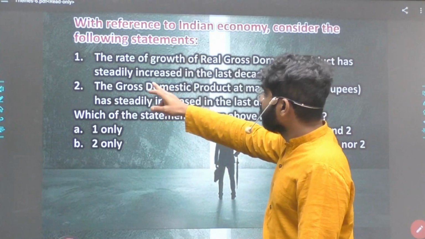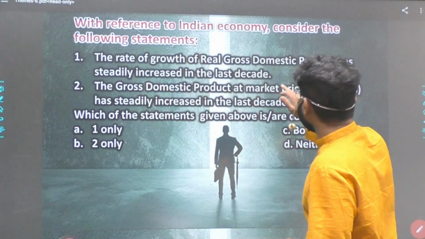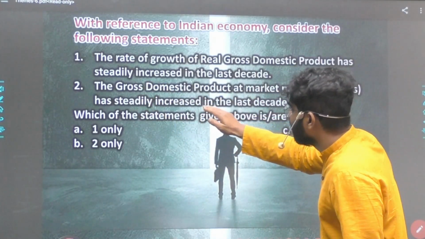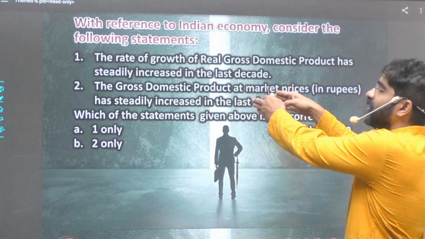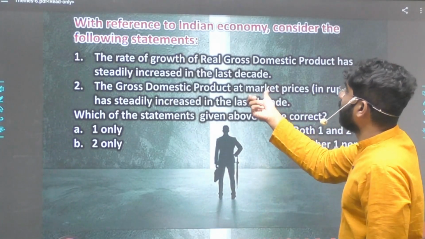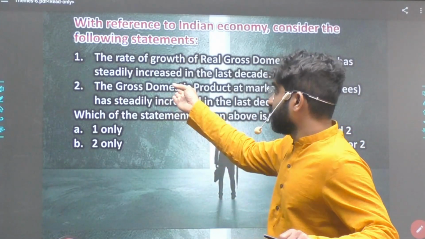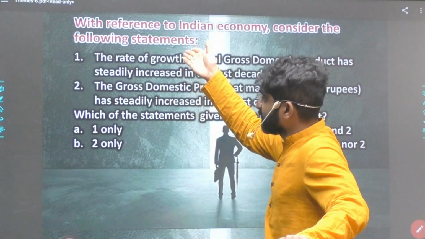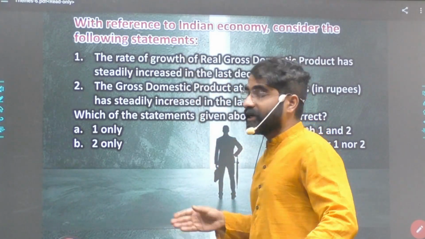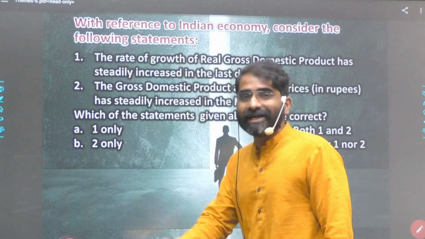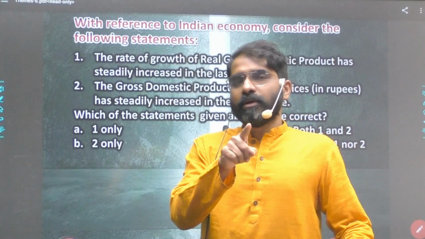Okay. Now, if you see this, the GDP at market prices in rupees has steadily increased in the last decade. That time in 2015, if you see the number called GDP, there was no negative growth, and therefore this statement is right. It's a number. It's a percentage in the first statement. It's a number. But now if I take the second statement, that number also is not right.